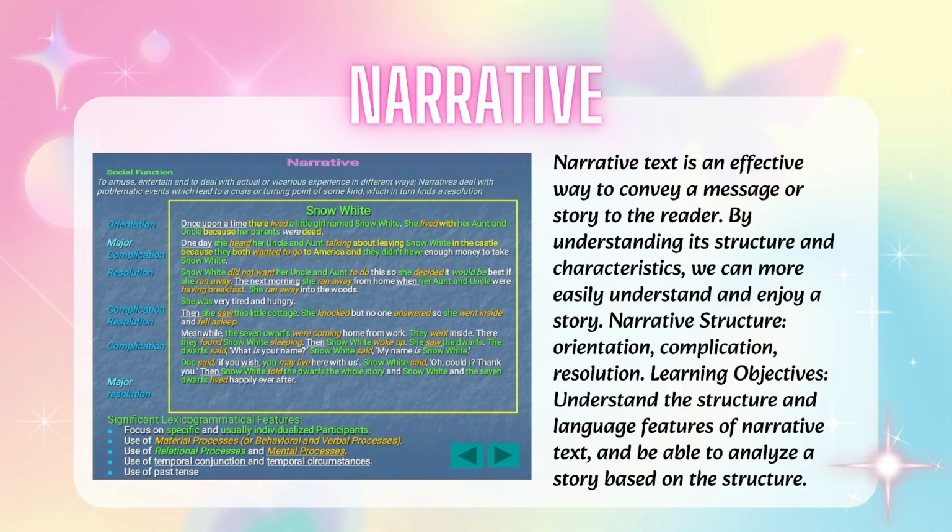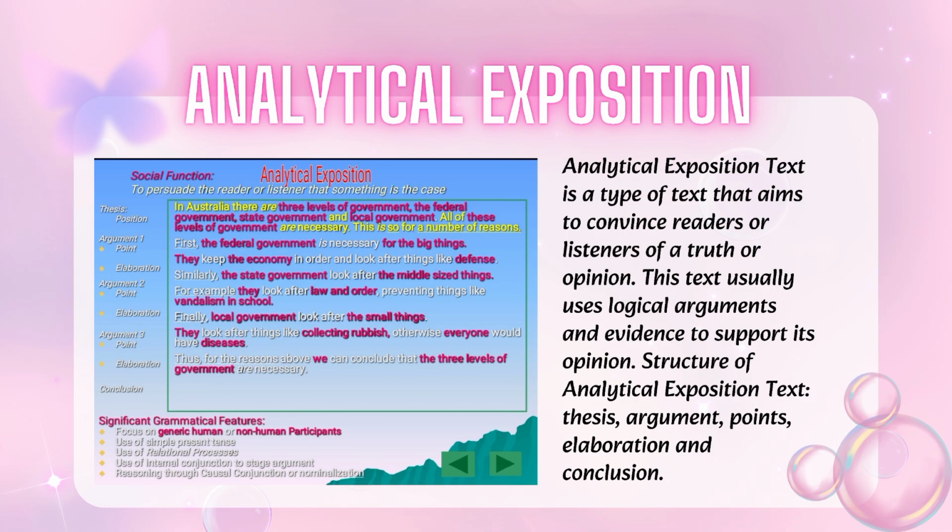Narrative text is an effective way to convey a message or story to the reader. By understanding its structure and characteristics, we can more easily understand and enjoy a story. Narrative structure: orientation, complication, and resolution. Learning objective: understand the structure and language features of narrative text, and be able to analyze a story based on the structure.